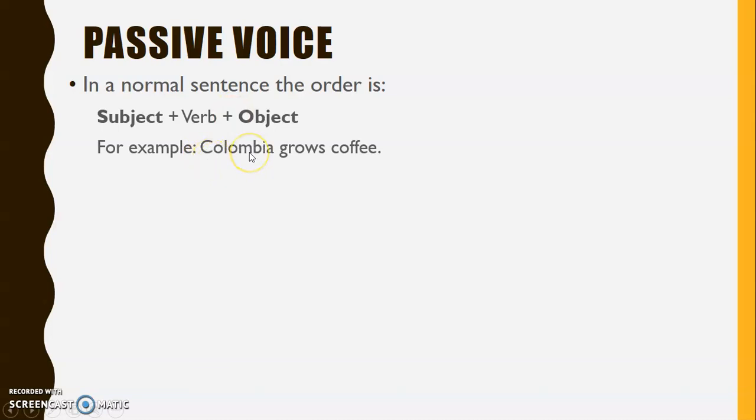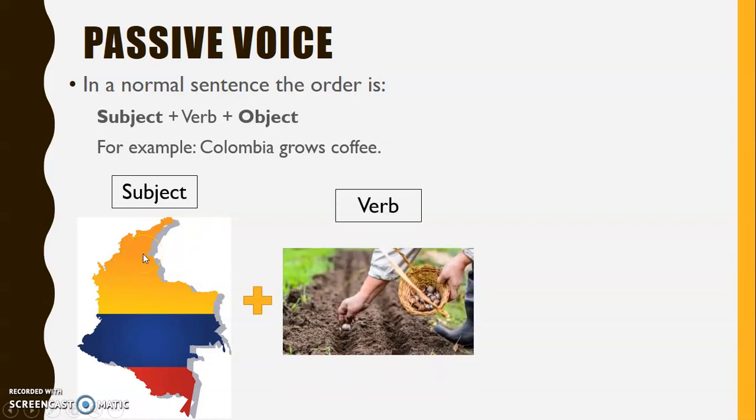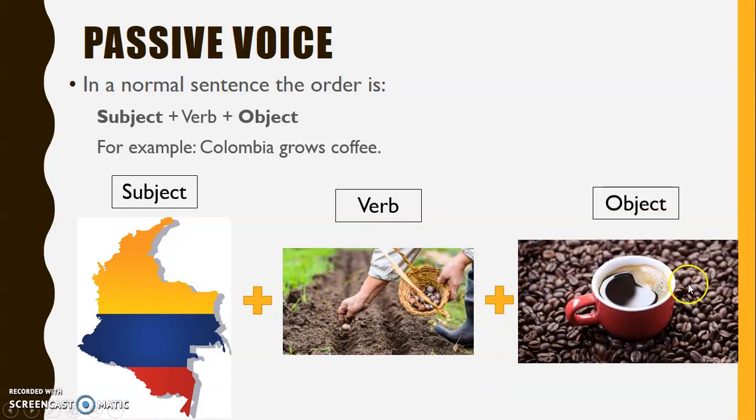For example, Colombia grows coffee. The subject Colombia is first, then the verb grows, and at the end, the object, which is coffee. That is a normal sentence and that is not passive voice.